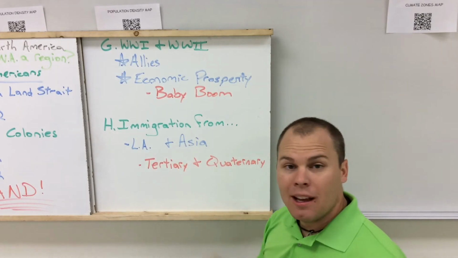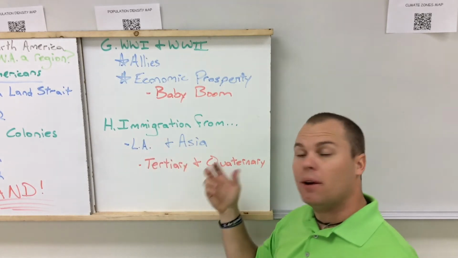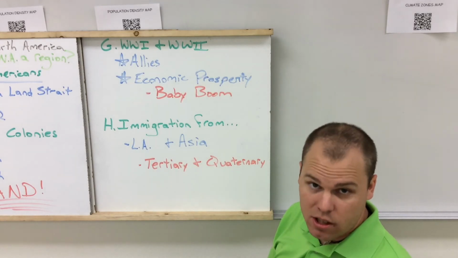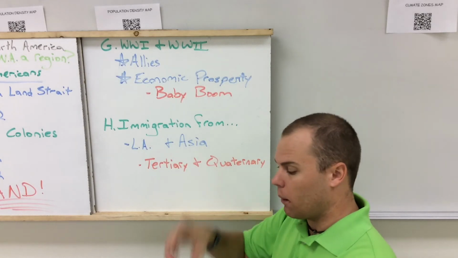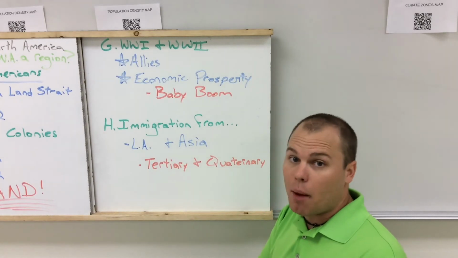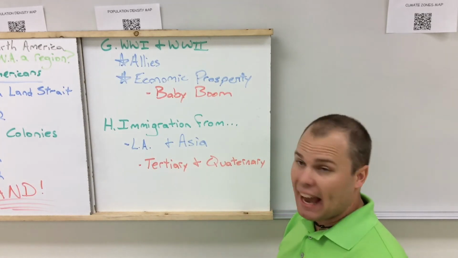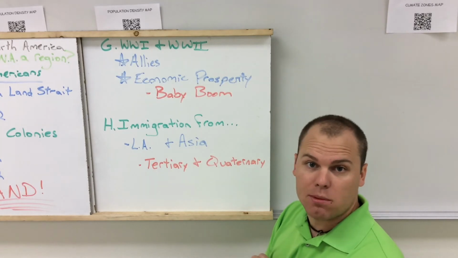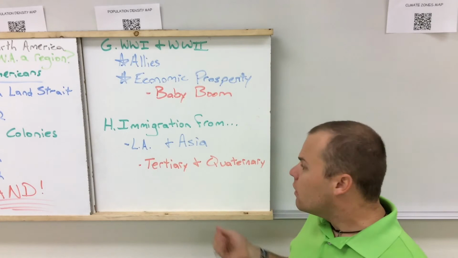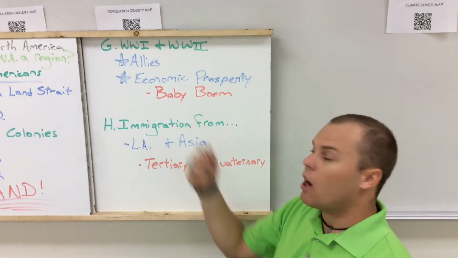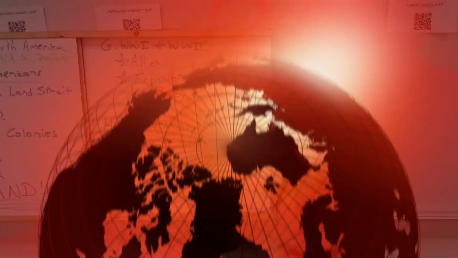The reason we now have an influx of immigration from Latin America and Asia are these new jobs that are opening up. Latin America and Asia at this time period, late 1900s, early 2000s, are just becoming industrialized, and so the jobs that they have available are primary and secondary economic type jobs. The United States and Canada have tertiary and quaternary type jobs available, and so people wanting to excel and to promote are then seeking these types of jobs from the United States.